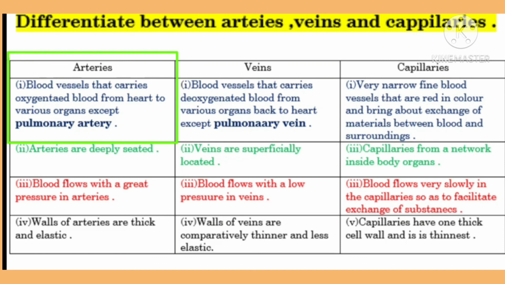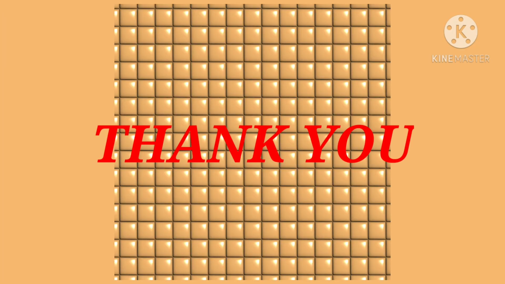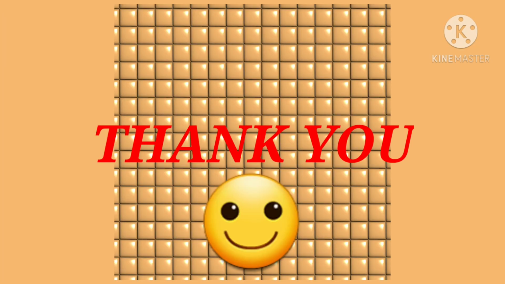Next difference: the walls of the arteries are thick and elastic. Walls of the veins are comparatively thinner and less elastic. Capillaries have a one cell thick wall and are thinner. So whatever topics were discussed in this video, capillaries and the differences between the different types of blood vessels, that should be clear to you.